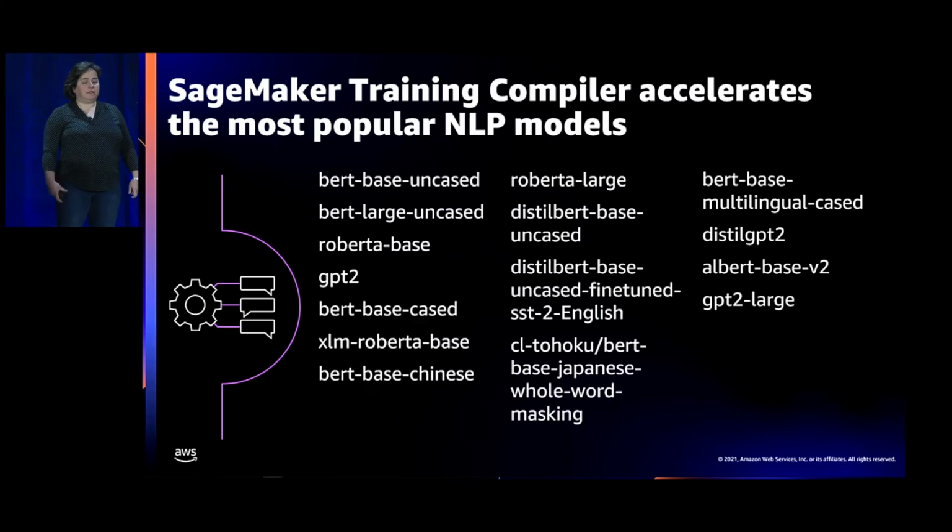We've partnered with Hugging Face to optimize training for some of the most popular NLP models available through the Hugging Face Transformers library. These include models from the BERT and GPT family, such as Roberta, Albert, and GPT-2. And now customers can fine-tune these models on SageMaker to accelerate their training jobs with training compiler while also lowering the costs.